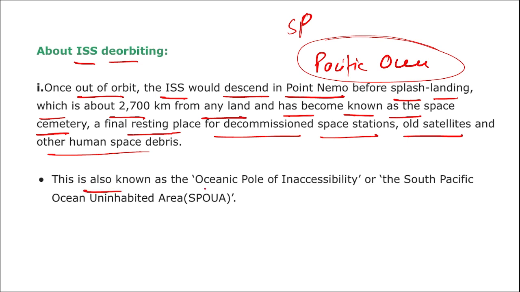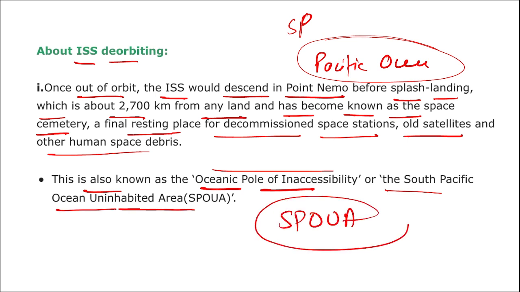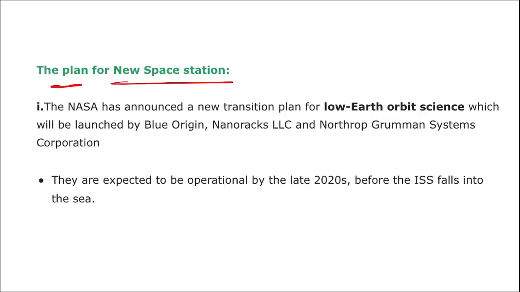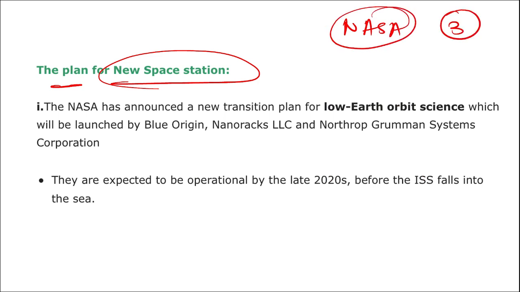This is also known as the oceanic pole of inaccessibility or the South Pacific Ocean Uninhabited Area, also known as SPOUA. Then what are the plans for this new space station? As we saw, NASA has tied up with 3 organizations that will be developing this new commercial space station, which will be used both by private companies as well as government organizations for research purposes.